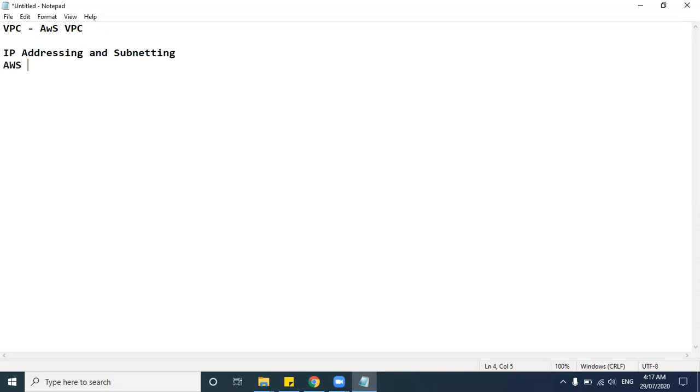And we'll also discuss AWS regions and availability zones. Then we will see what exactly a VPC actually is. Okay. So VPC is nothing but a virtual private cloud.